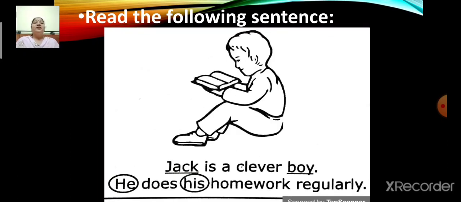Now, Jack is a clever boy. He does his homework regularly. Now here, the underlined words Jack and boy are nouns and the circled words he and his are pronouns.